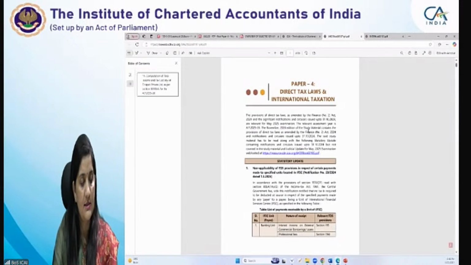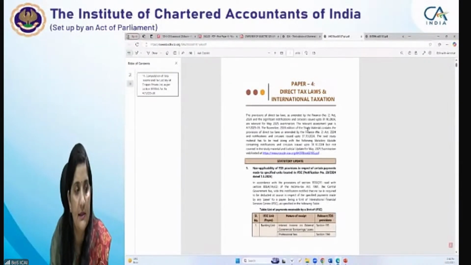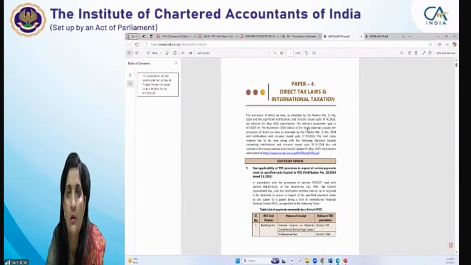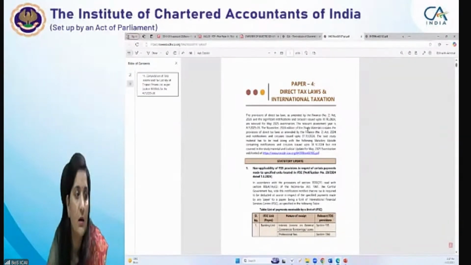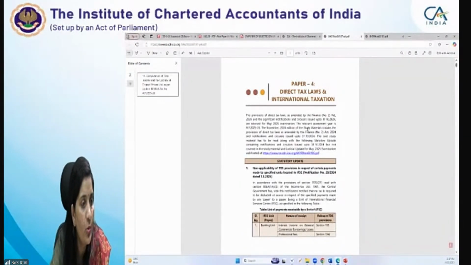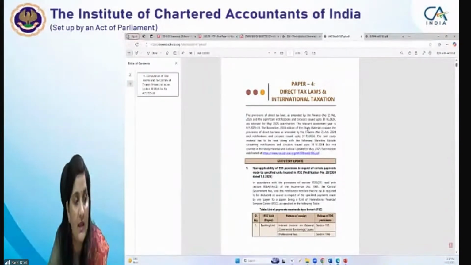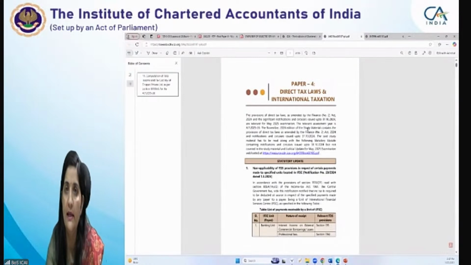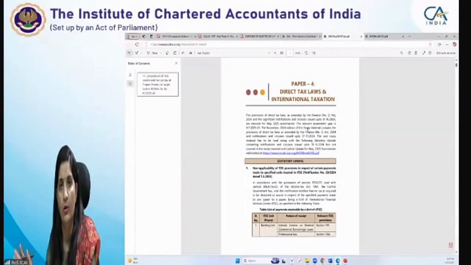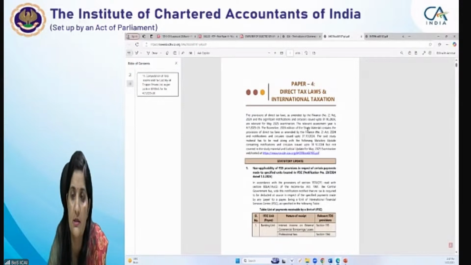Pandya Raj is asking, can I join through the Zoom link? Basically, students, what we have decided is that for joining through the Zoom link, you can join, but for that you have to first log into our BoS knowledge portal. From there, you will get the link of the Zoom meeting. Log in at the BoS knowledge portal with your registration number and date of birth. Click on Success at CA Exams and select the paper for direct tax laws, then it will directly take you to the Zoom link portal. From there, you can directly join us, right?